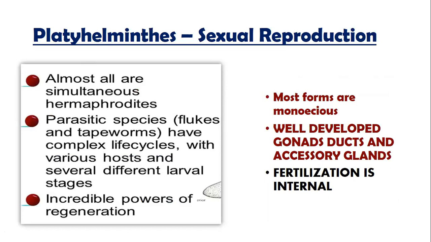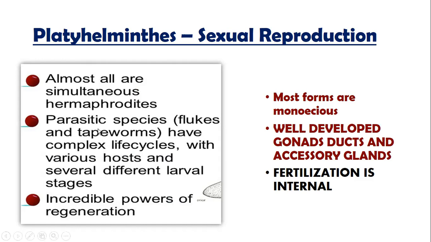Now, as far as sexual reproduction is concerned, they have a well-developed system of sexual reproduction. All of them are hermaphrodites. That means both sexes are present in one organism. They are monoecious, and monoecious means bisexual. Both sexes are present in one organism. Most of them are bisexual, by the way.